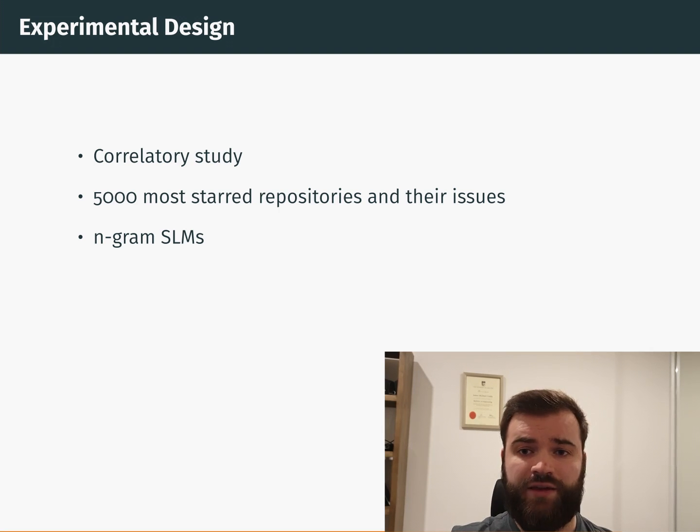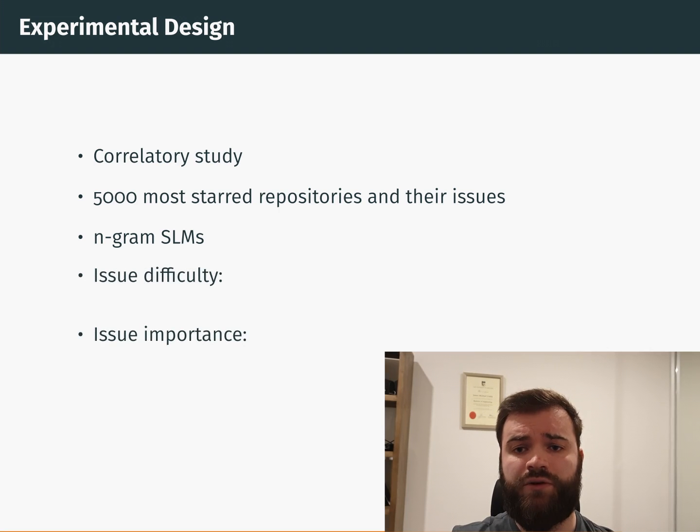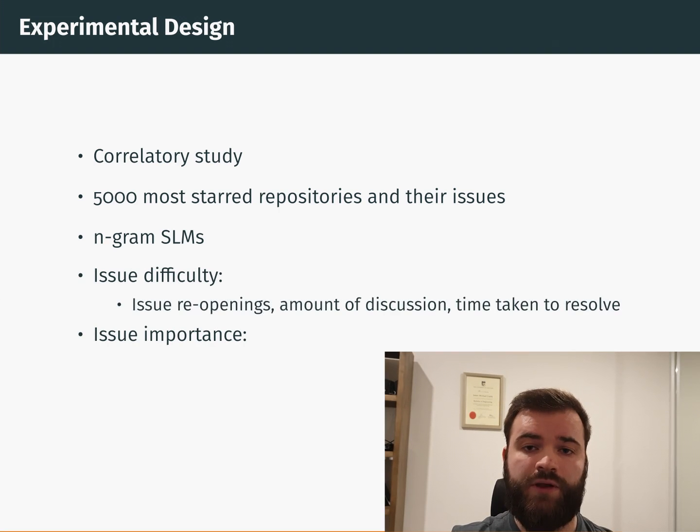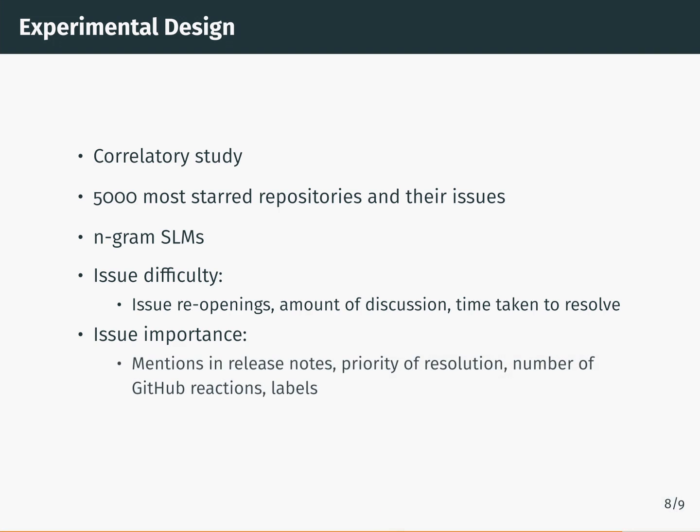We can then correlate each surprisal value with metrics from their respective issues that we believe correspond to resolution difficulty and perceived importance. Generally, we believe that issue reopenings, amount of discussion, and time taken to resolve an issue are all indicative of how difficult an issue is. We also believe that importance can be measured by an issue's presence in release notes, priority of resolution, number of GitHub reactions, and the labels they are given. These are the variables we'll be measuring.